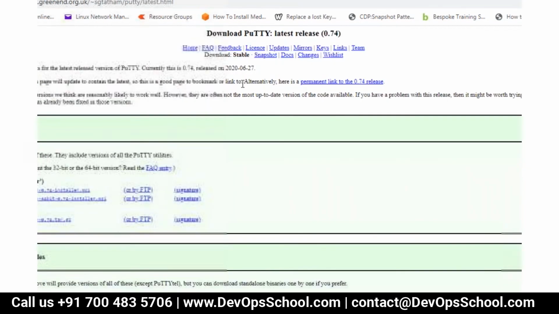This is the site. Yeah, I have downloaded both Puttygen and Putty.